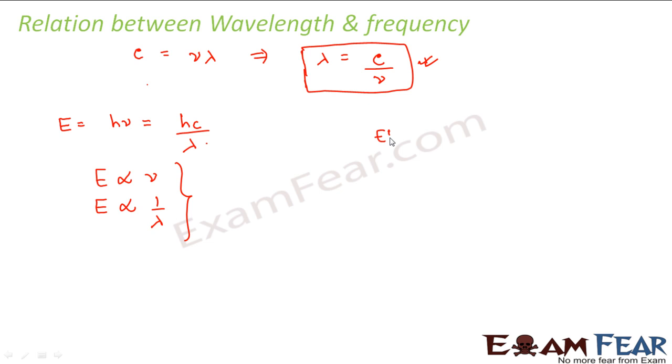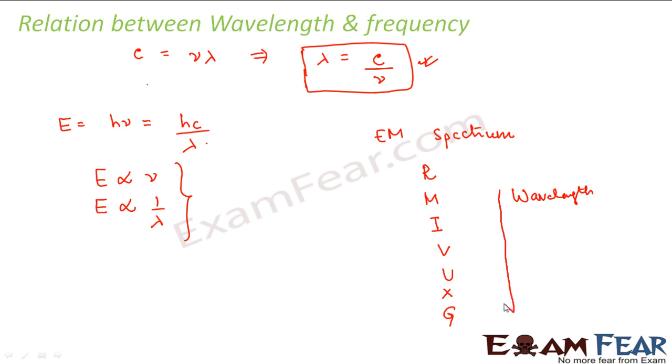Therefore, when we look at the electromagnetic spectrum, what is my electromagnetic spectrum? It is Red Man in Violet Uniform with X-Gun, right? This is in decreasing order of wavelength. So the wavelength is maximum for radio waves and it is minimum for gamma rays.